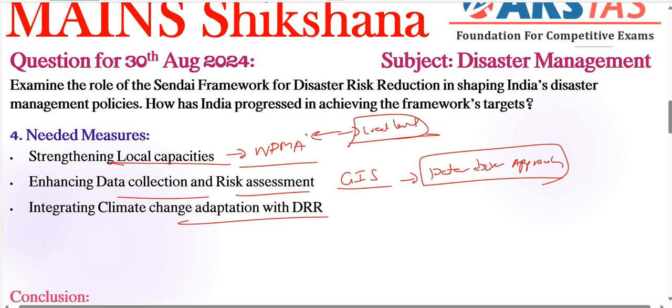Integrating climate change and adaptation with DRR: India should develop policies that address the nexus between climate change and disaster risk, ensuring that DRR strategies are climate sensitive and adaptive.